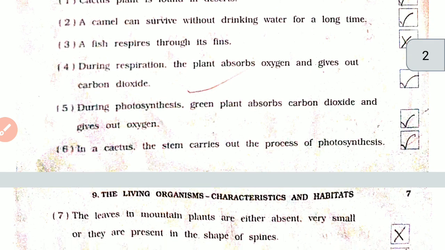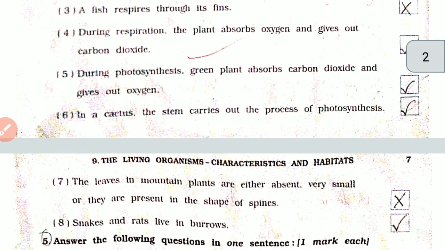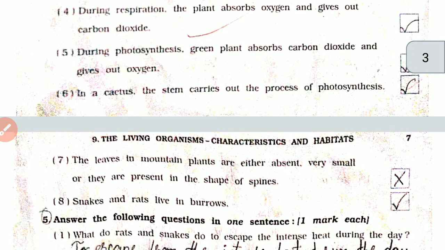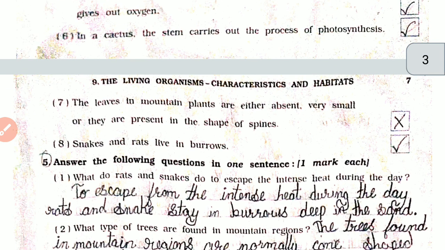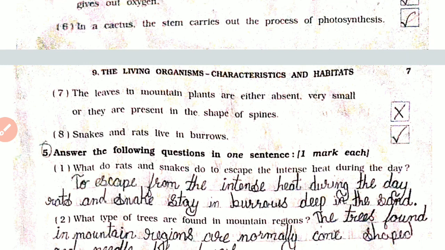True. Second number, camel can survive without drinking water for a long time. True. Third number, fish respires through its fins. False. Fourth, during respiration, the plant absorbs oxygen and gives out carbon dioxide. True. Fifth number, during photosynthesis, green plants absorb carbon dioxide and give out oxygen. True. Sixth number, in a cactus, the stem carries out the process of photosynthesis.